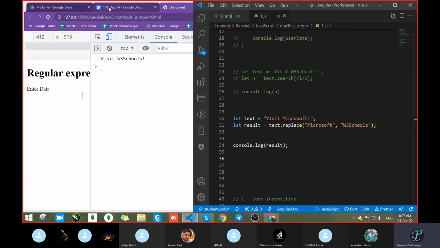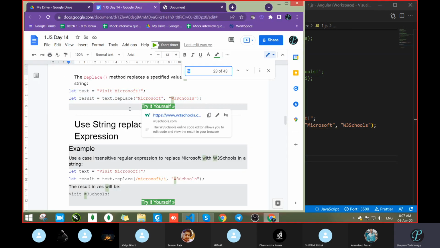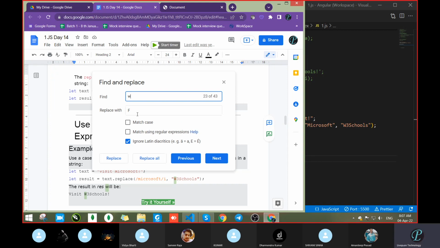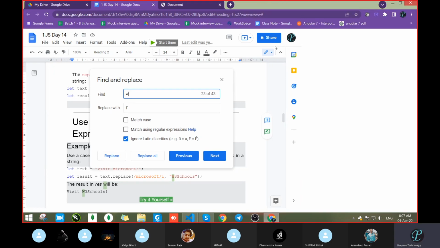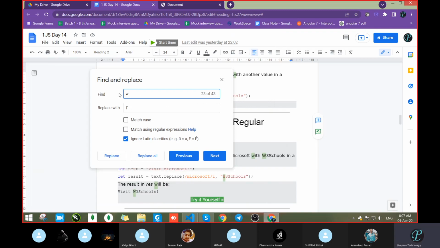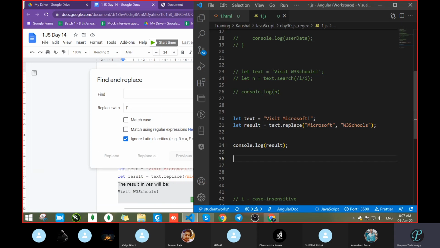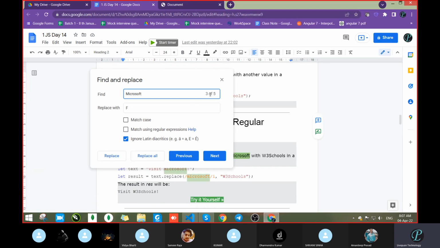The same thing happens with Control F. When you press Control F, what do we get? We get two fields. One is for finding, the second is for replacing. In find we pass what we want to search, like here the software is Microsoft, so we will search for Microsoft. Okay, how many times did Microsoft come?